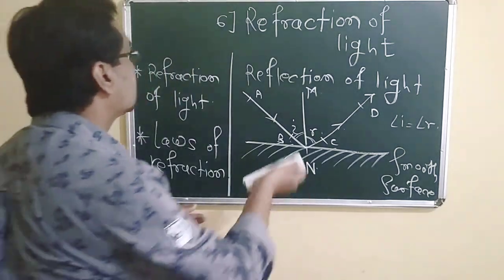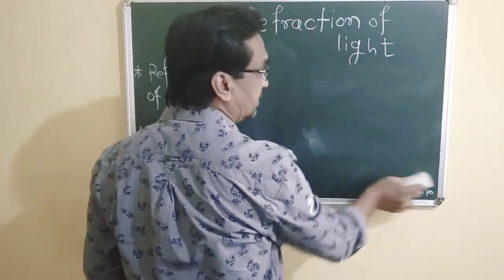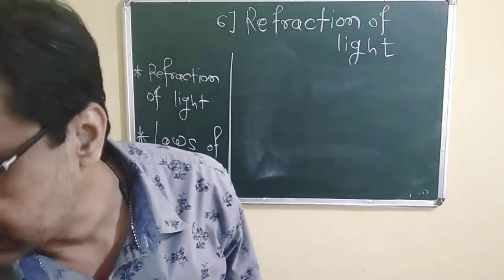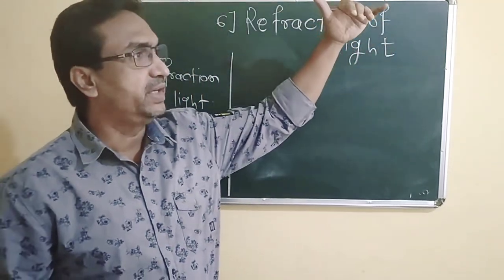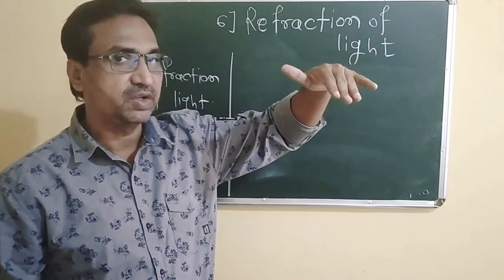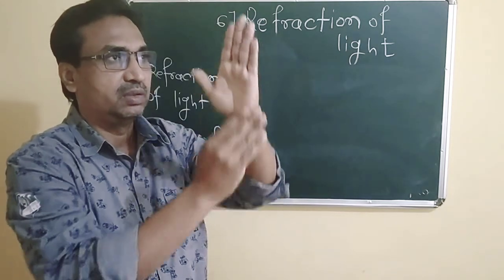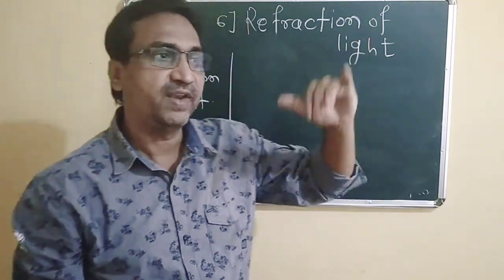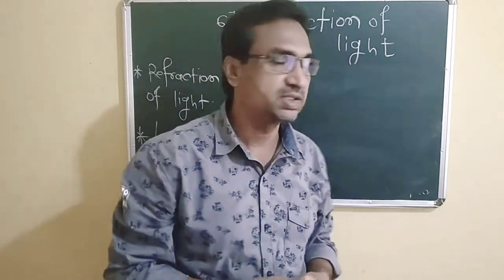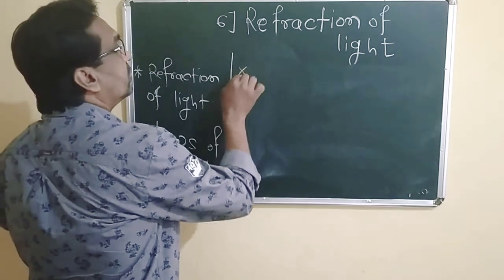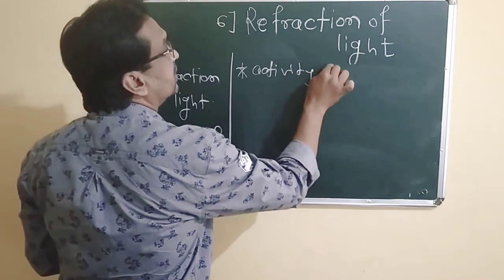Today we will discuss what is meant by refraction. There are two different phenomena, reflection and refraction. Reflection means the light is incident on a polished surface and bounces back, making a certain angle with the normal. And refraction is a different phenomenon. So we have to discuss refraction. For that we have to study some activity first.